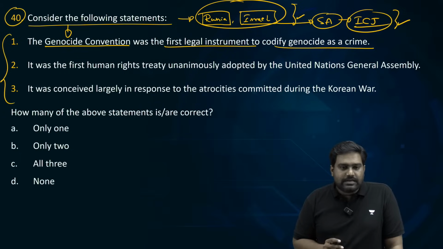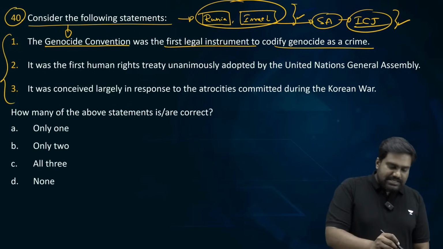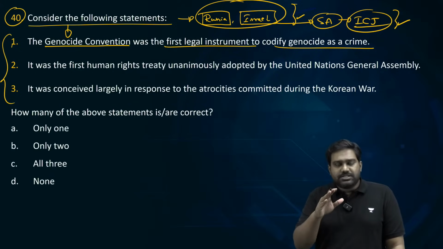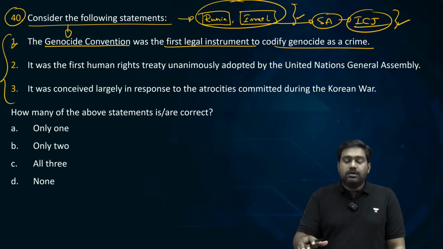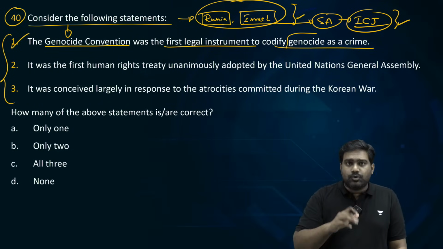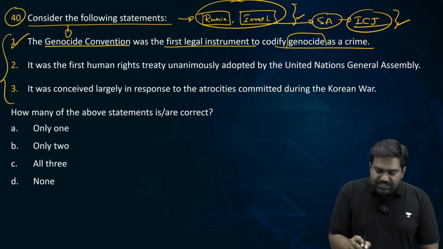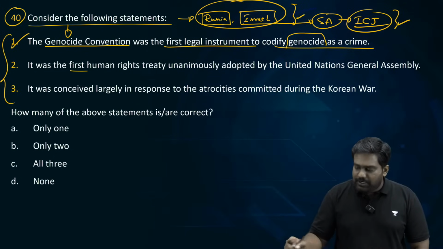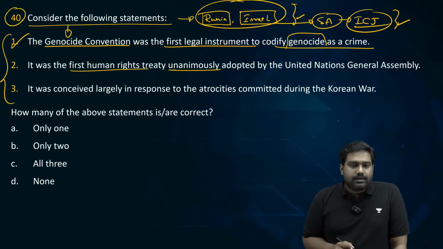Is it correct or incorrect? This statement is correct. It was the first legal instrument at the global level which codified genocide as a crime. I'll explain what is genocide. I'll come to it. It was the first human rights treaty unanimously adopted by UNGA. Correct or incorrect?